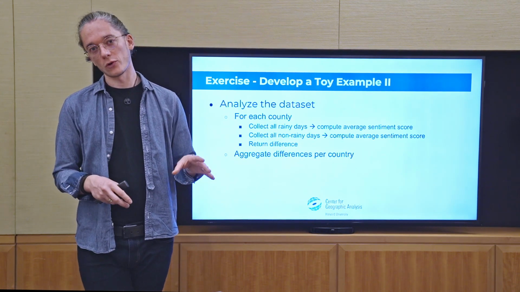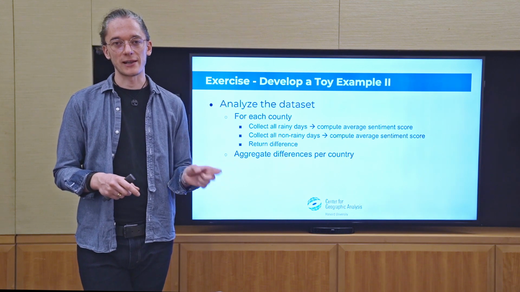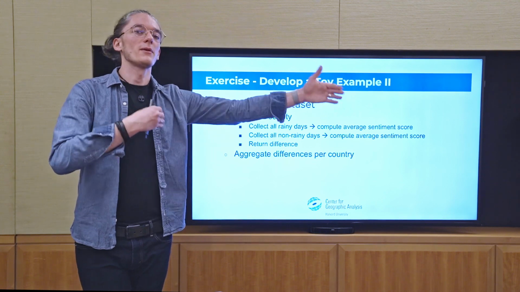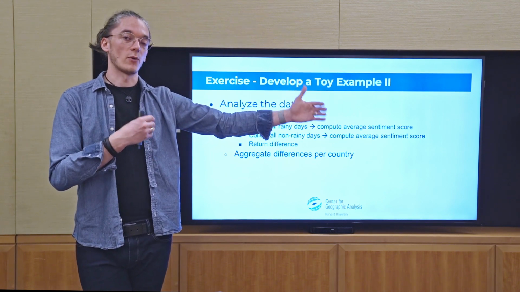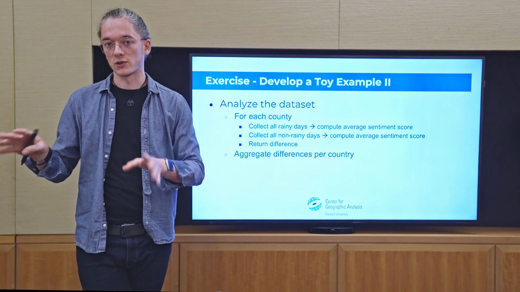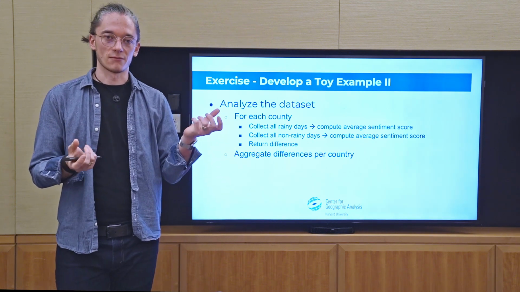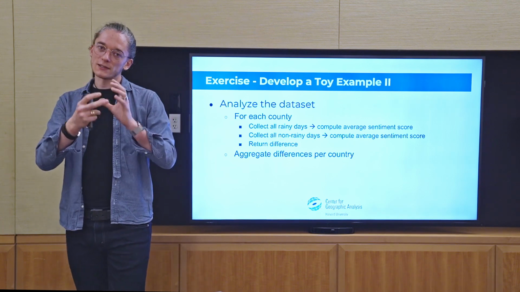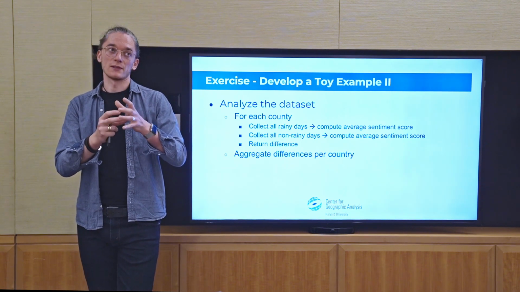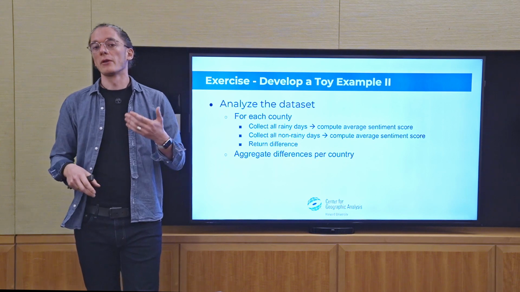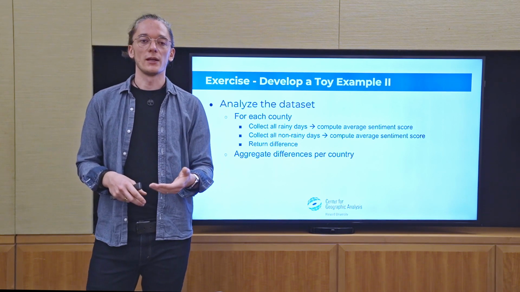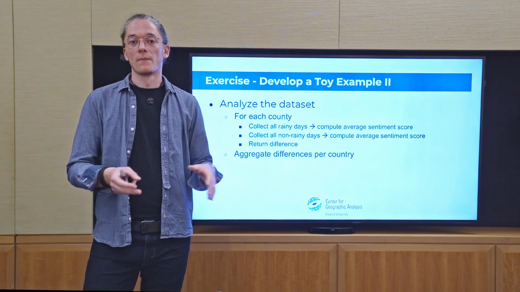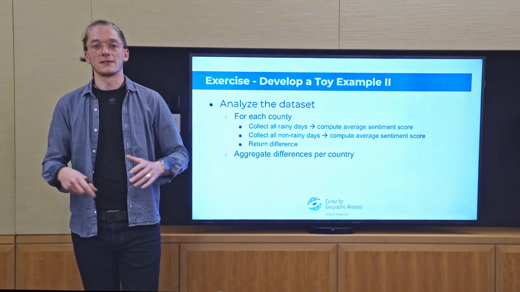We want to do this on a county level, not necessarily directly on a country level, to contrast. Give me all the days where there was rainfall and all the days where there was no rainfall, and then see if there's a difference in the sentiment. We do this on a county level, like on the smallest spatial resolution possible, because, for example, there will be differences between people in Toronto discussing something on Twitter on average than, for example, people in a different place of the world.